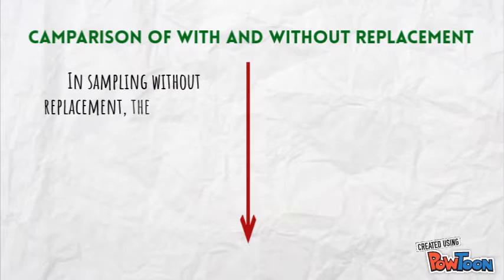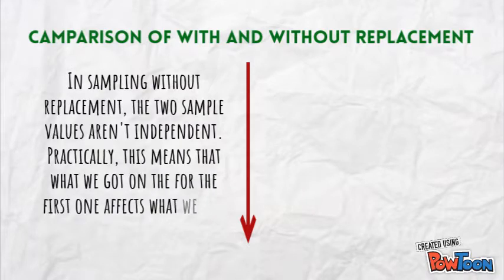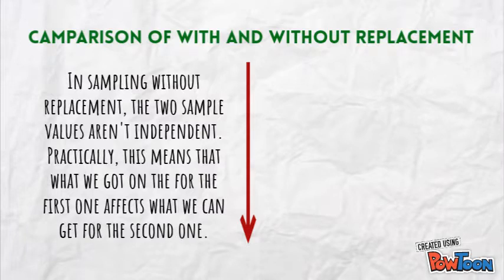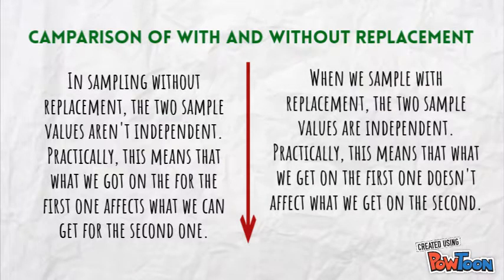In sampling without replacement, the two sample values aren't independent. Practically, this means that what we got on the first one affects what we can get for the second one. When we sample with replacement, the two sample values are independent. Practically, this means that what we got on the first one does not affect what we get on the second.